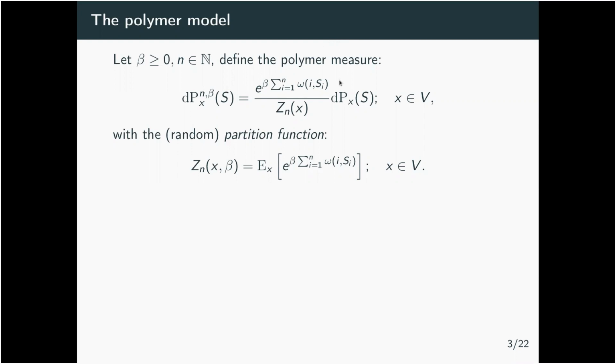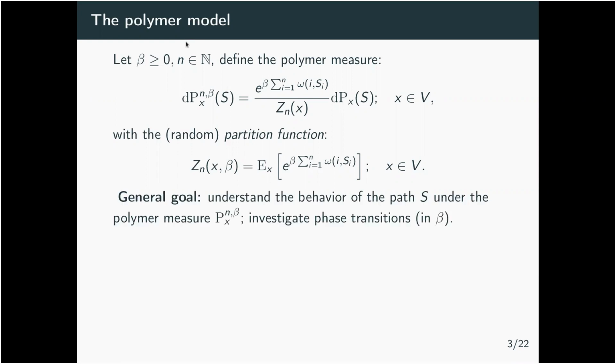Now, to make it a probability measure, we divide by Z_N, and Z_N is a function defined here, which is random in the sense that it still depends on the omegas. So it's a random function of the environment, but we average over all paths of the random walk. So this is an average over the random walk S, and it depends on 2 parameters, again, beta and the starting point of the walk.